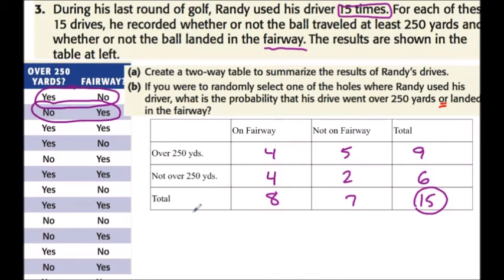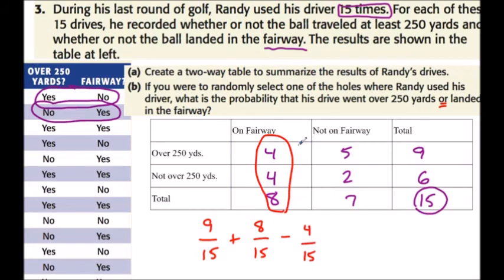Okay, so for an or question, we're going to first consider the 250 yards. So over 250 yards would be 9/15. We're going to add that to all the times when he landed on the fairway, which would be 8/15. This is the general addition rule. And then we're going to subtract out how many times we double counted. So this 4/15 was double counted. You kind of imagine we've got this and this, but we double counted that 4. So 17 minus 4 in the numerator, 13/15.